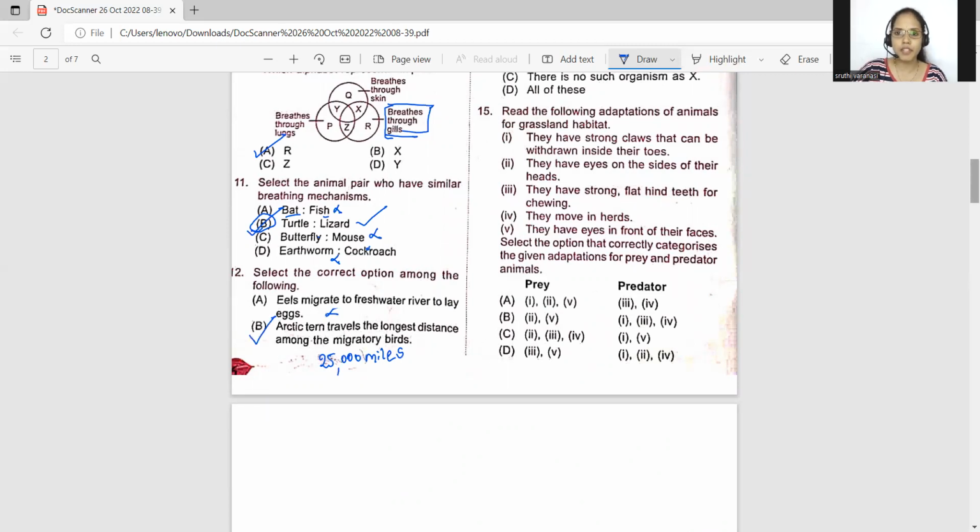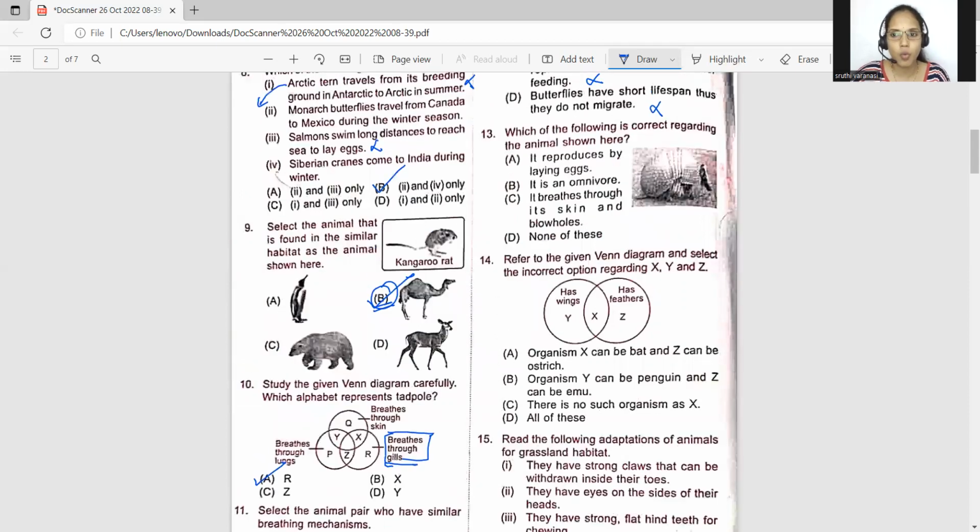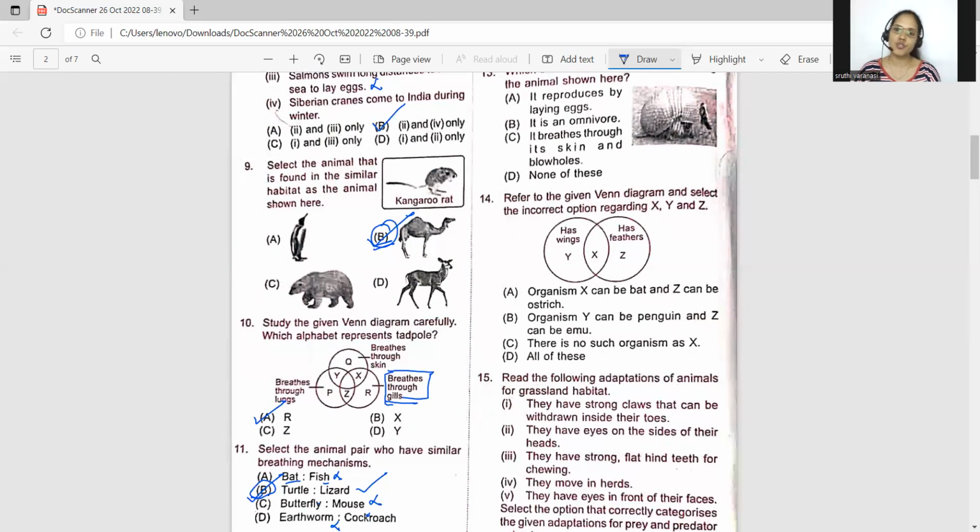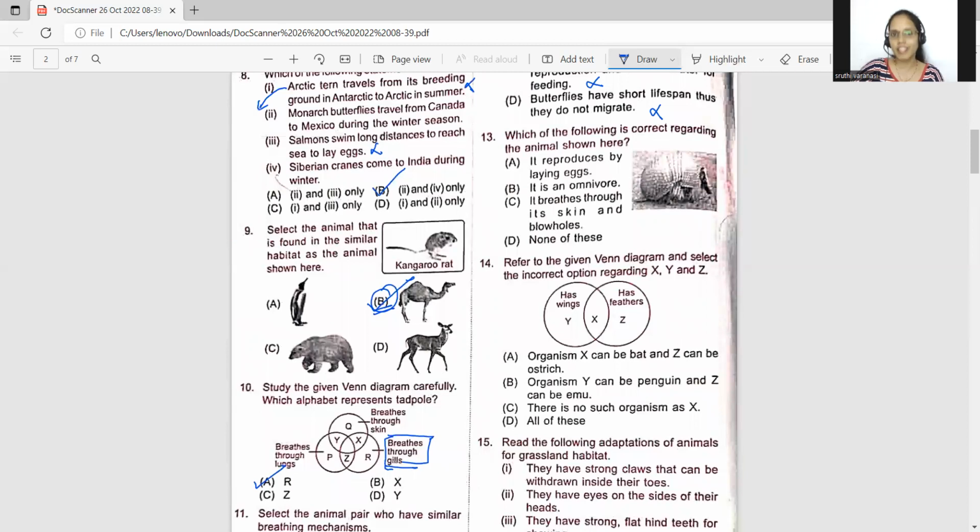Okay. Now let's proceed further to the 13th question. What is this? An armadillo. Now you've been asked what is correct regarding the animal which is shown here. An armadillo reproduces by laying eggs. It is an omnivore. It breathes through its skin and blowholes. And none of these. Can anyone tell me what is the correct option in the comment section? Why do you think so? As this is not a live session, I would really love to hear your responses in the comment section. Okay, let us go further.